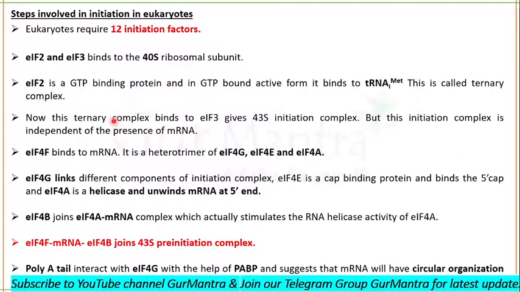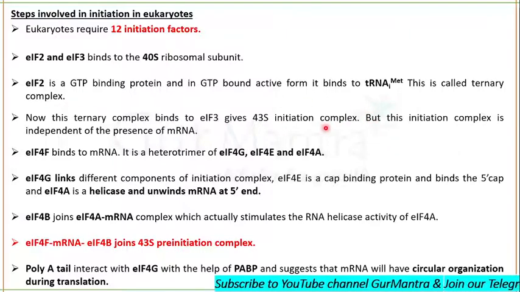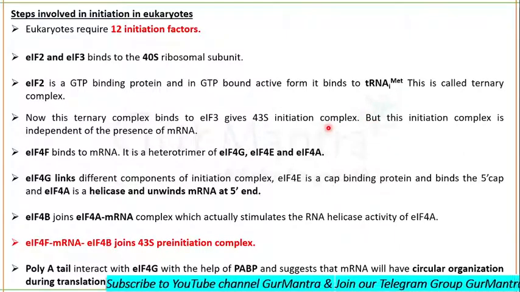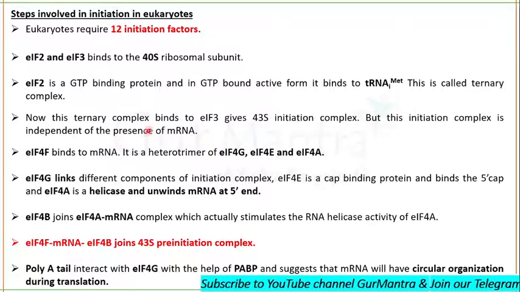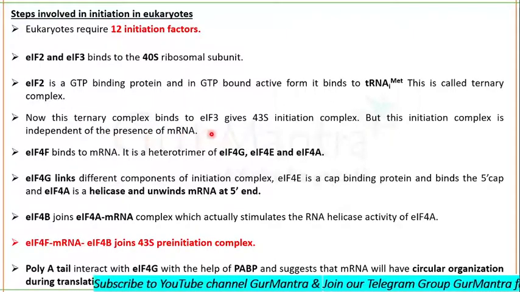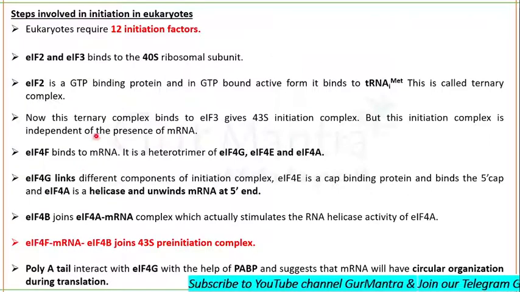Then this ternary complex binds to initiation factor 3, and there will be the formation of 43S initiation complex. It means tRNA plus eukaryotic initiation factor 2 and factor 3, and there is the formation of 43S initiation complex. But this complex is independent of the presence of mRNA. There is no need of mRNA yet. Okay, so initiation factor 4F will be responsible, which will bind this complex to the mRNA.